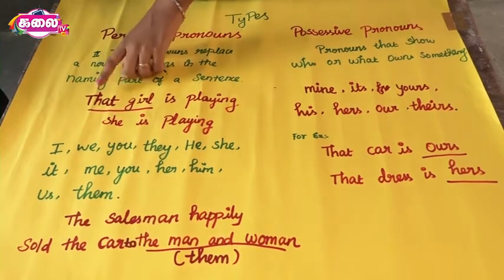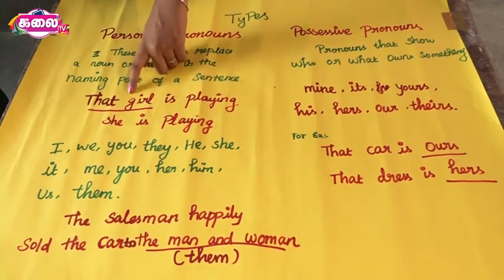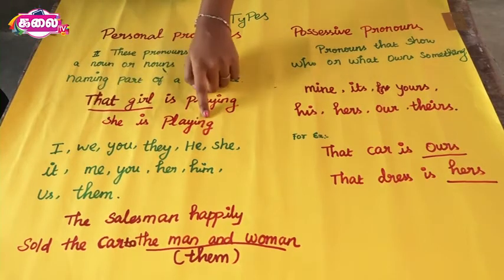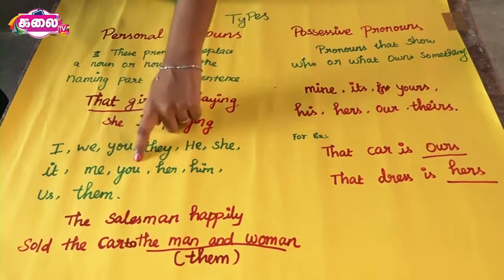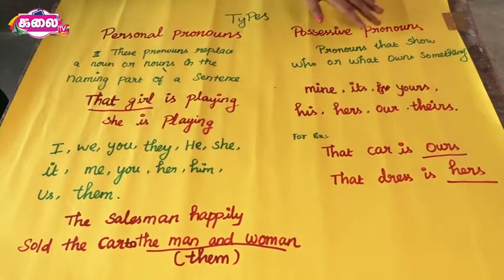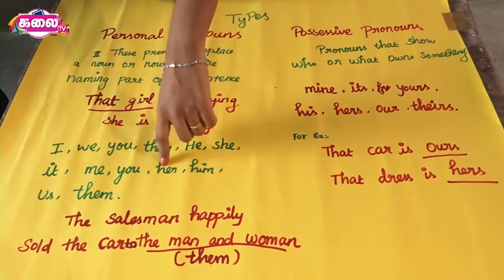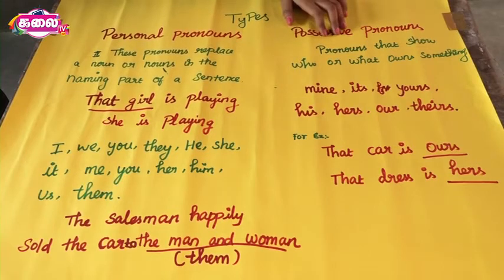For example, that girl is playing. Here, instead of that girl, we can use she. So, the sentence is she is playing. The words me, you, her, him, us and them are also personal pronouns. These pronouns replace a noun or nouns in the telling part of a sentence.